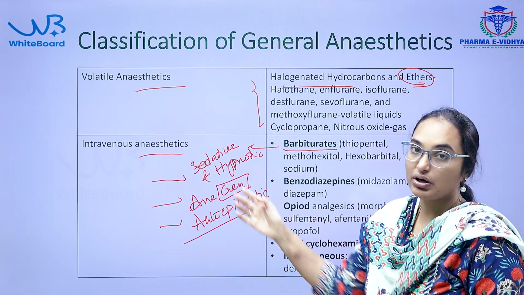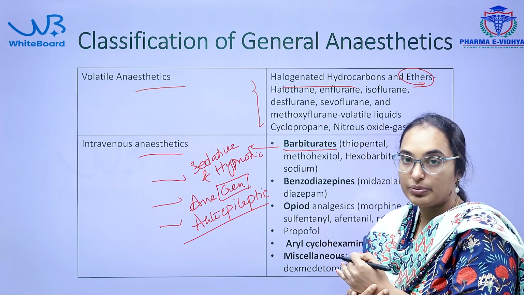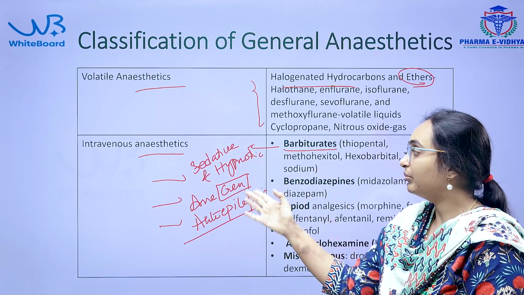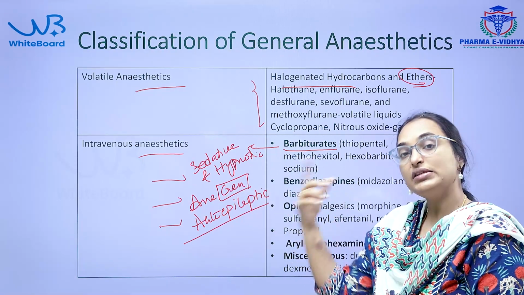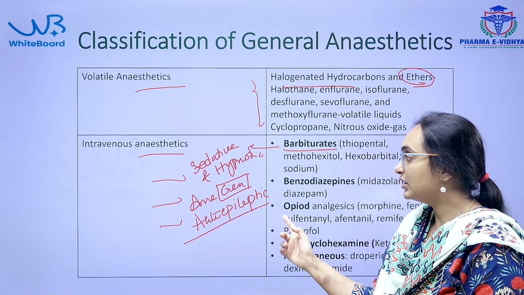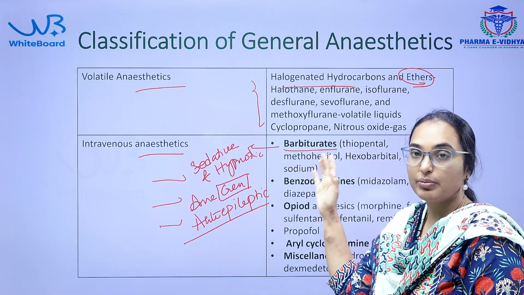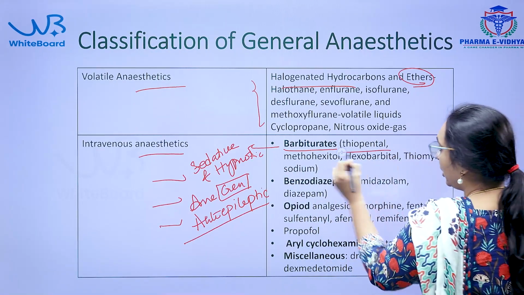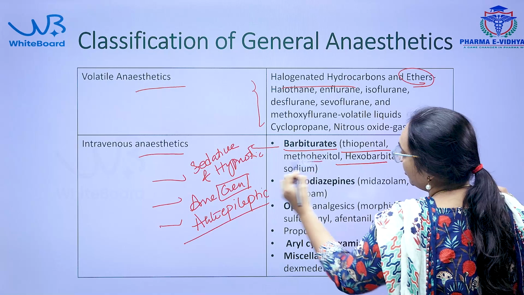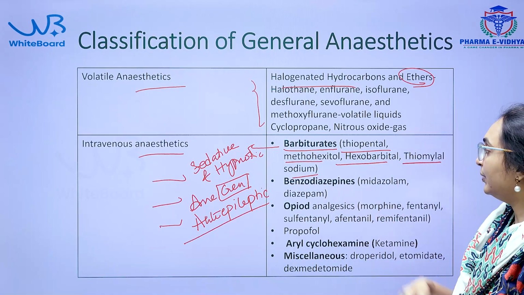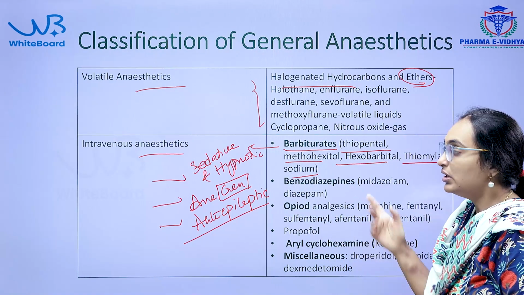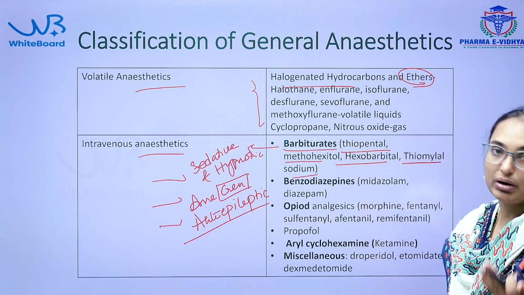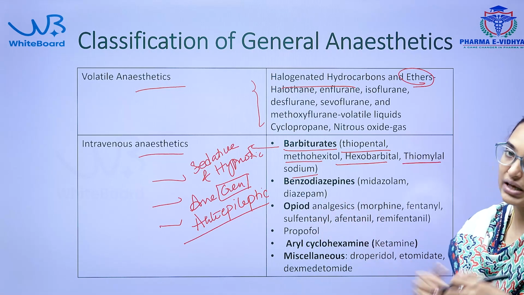There, in the sedatives and hypnotics, we have seen the different classification of barbiturates: long acting, short acting, ultra short acting. Specifically, some of the barbiturates act as sedatives and hypnotics, and some act as general anesthetics. Most of the barbiturates act as sedatives and hypnotics. Some of the barbiturates, for example thiopental, thioamylal sodium, hexobarbital, methohexital, act as general anesthetics. And some drugs, specifically phenobarbital and mephobarbital, act as anti-epileptic drugs.